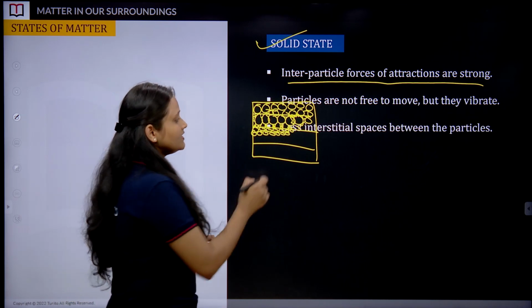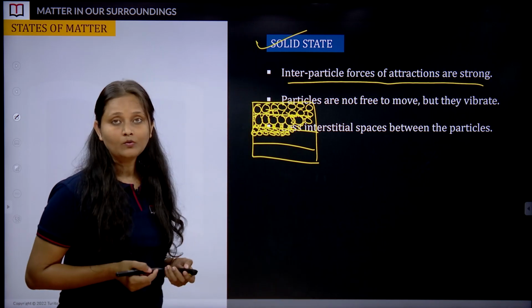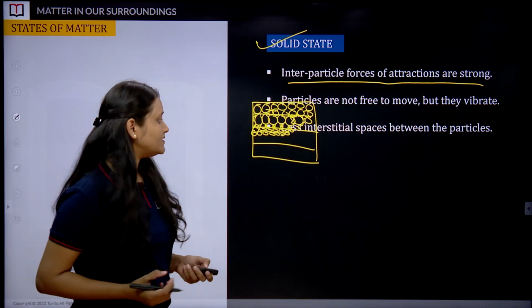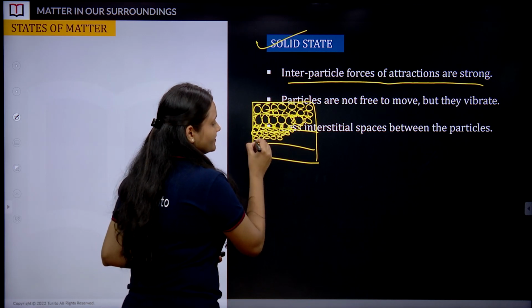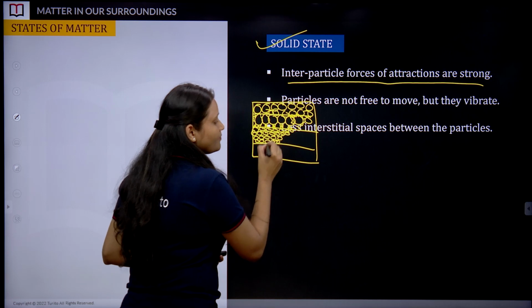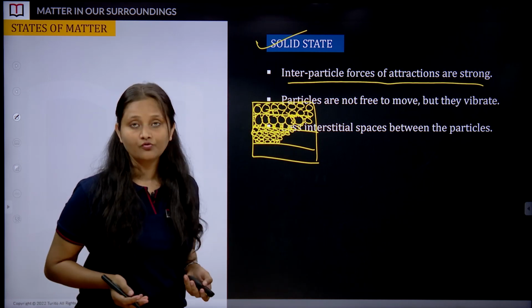Now next is less interstitial spaces between the particles, and that's what we talked about. Interstitial spaces, that means the space which is there in between two particles. We know that the arrangement of particles is so compact that particles can't even move.